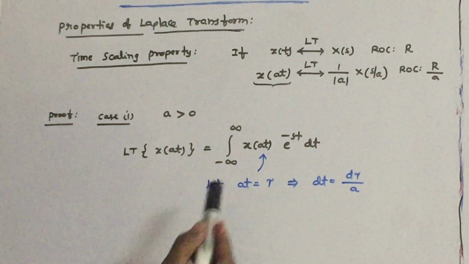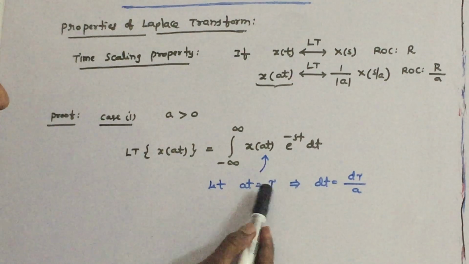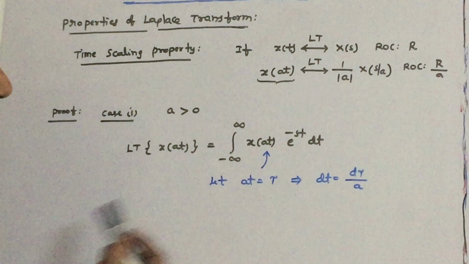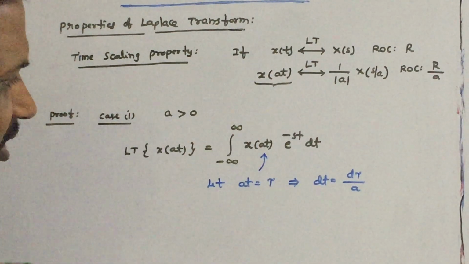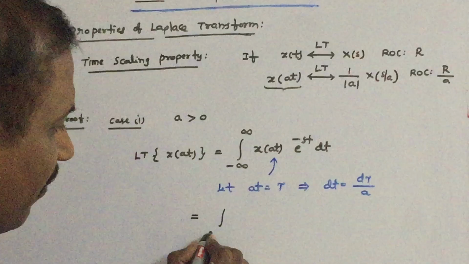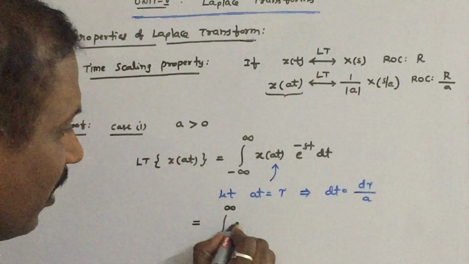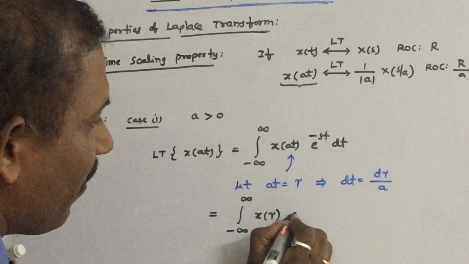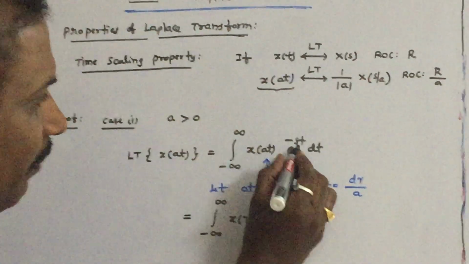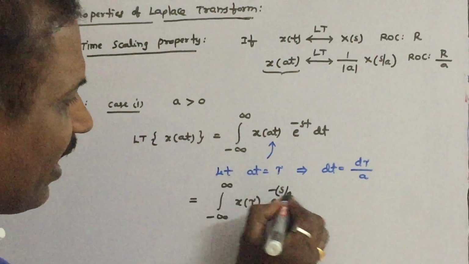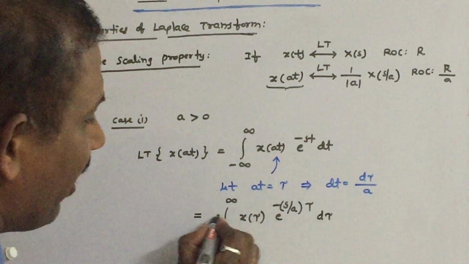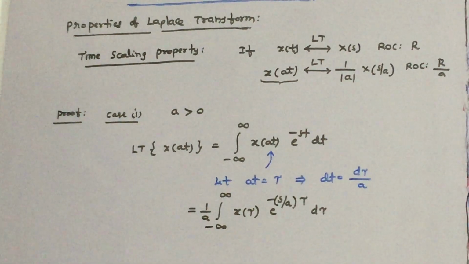If you substitute the limit t equal to minus infinity, tau will be minus infinity. If you substitute t equal to infinity, tau will be infinity. So the limits will not change. Let us make the substitutions in the above integral: x of tau e power minus s, replacing t by tau by a, writing s by a in one bracket, tau, and dt is d tau by a outside.